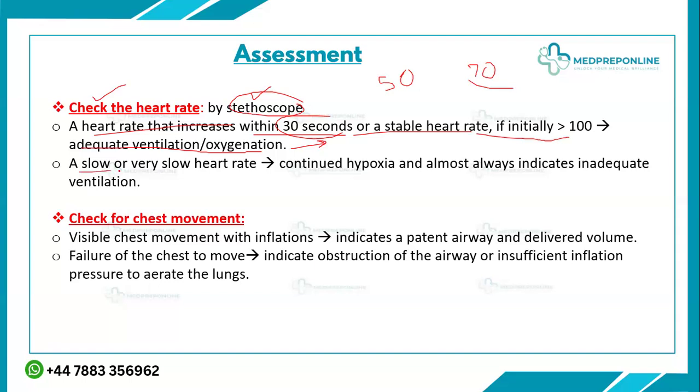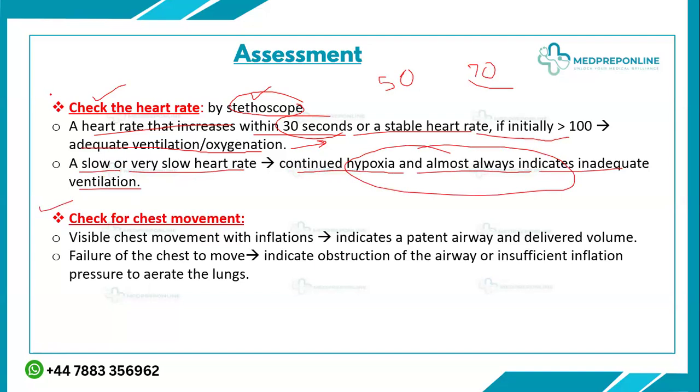But if the heart rate is slow or very slow, or there is no improvement even after giving the 5 initial breaths, then it means there is continued hypoxia and almost always indicates inadequate ventilation. It means the baby's lungs have not been opened. You are unable to achieve lung aeration, and that's why the heart rate is not improving. So in this case, you have to go for the other maneuvers to open the lungs of the baby.